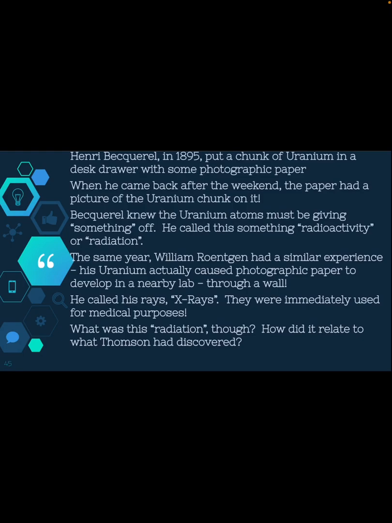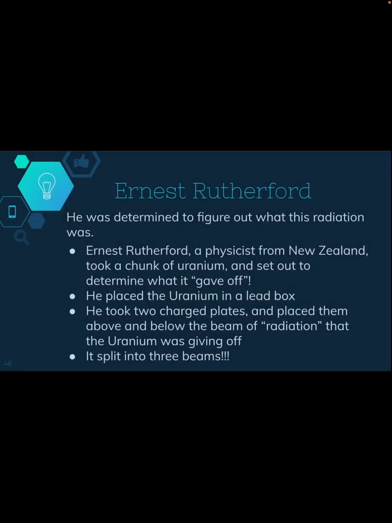Was this actual radiation, though? How did this relate to what J.J. Thomson had already discovered? So then we had a man named Ernest Rutherford, who you should also know. He was determined to figure out what this radiation was. He was a physicist from New Zealand. He took a chunk of uranium and set out to determine what exactly it was giving off.